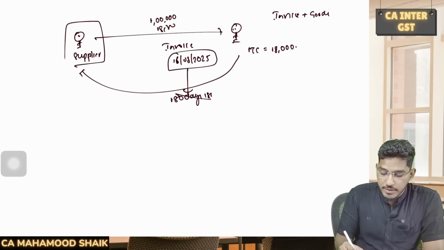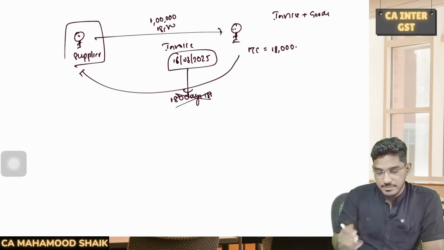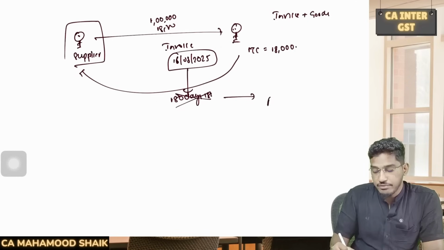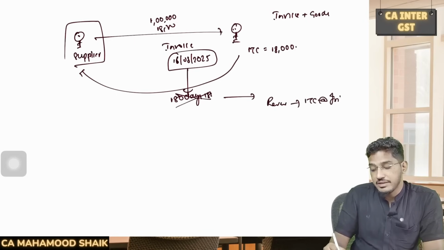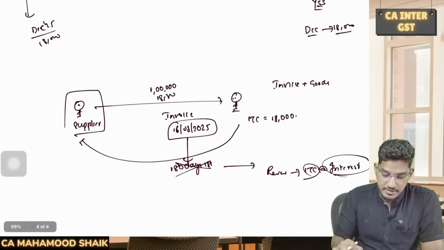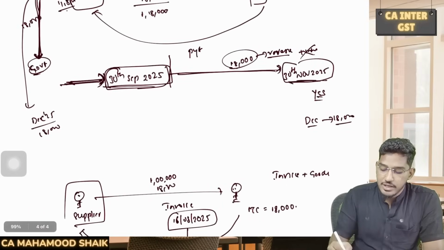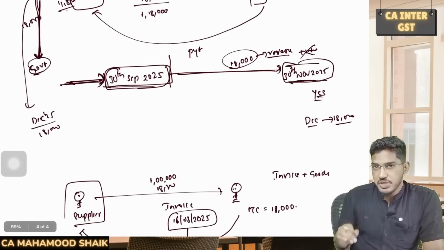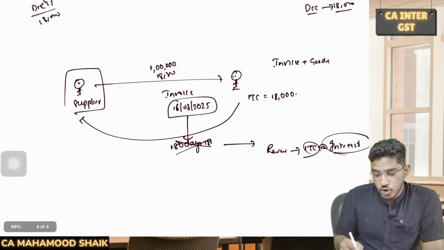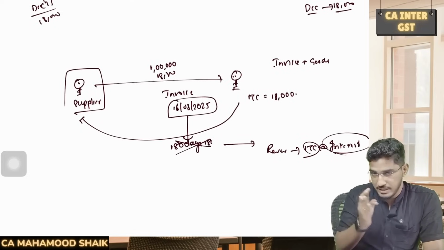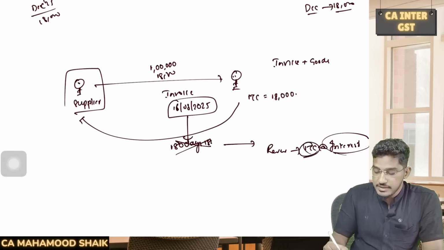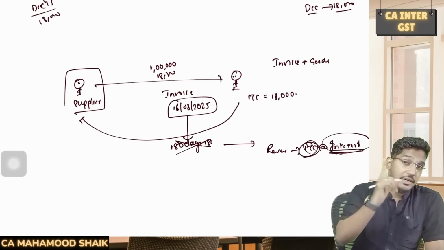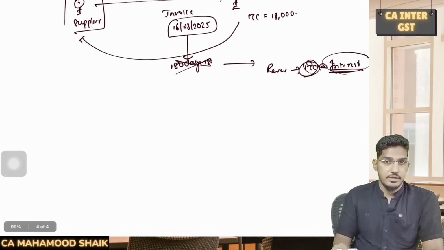In case you are not making the payment within 180 days to the supplier, then after these 180 days, in whatever return you file, you have to reverse the input tax credit along with interest. See, if the supplier is not making the payment, then you are required to reverse only the ITC which you have availed. But in case the recipient is not making the payment within 180 days of the invoice, then you are required to reverse the input tax credit along with interest. You are required to reverse it.